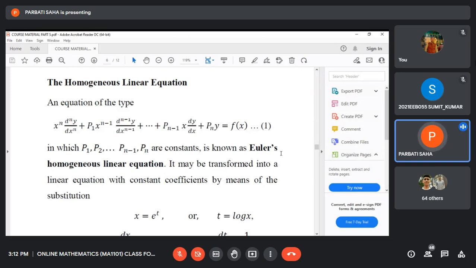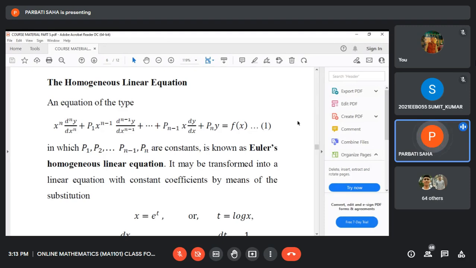Just observe: the order of the derivative is n, and the degree of the variable is n. So the order of the derivative and the degree of the variable are the same. Similarly, in the second term, the order of the derivative is n minus 1 and the degree of the variable is n minus 1. Similarly, in x dy/dx, the order of the derivative is 1 and the degree of the variable is 1. This is a special type of differential equation known as Euler's homogeneous linear equation.